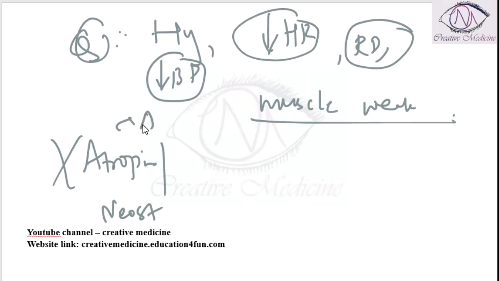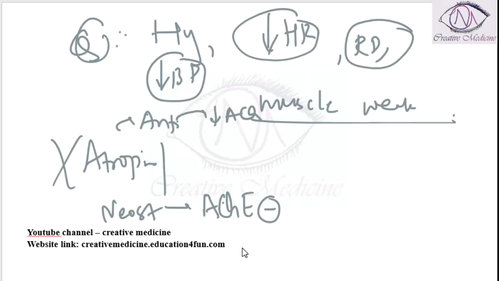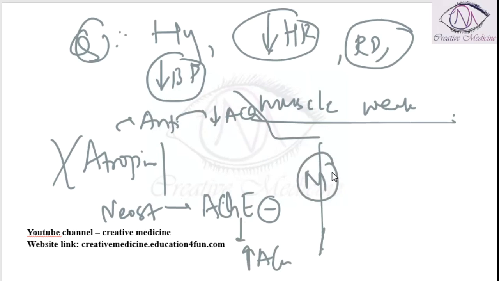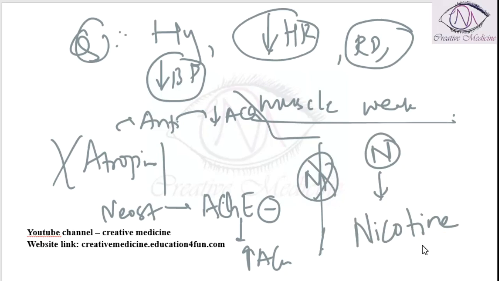Atropine is an anticholinergic agent, whereas neostigmine is an acetylcholinesterase inhibitor. So atropine will decrease the acetylcholine, whereas neostigmine increases the acetylcholine. Both these are not working. So it is definitely not related to muscarinic receptors. This is something related to nicotinic receptors. So the answer here is nicotine, which will cause hypotension, bradycardia with respiratory depression, unresponsive to atropine and neostigmine.